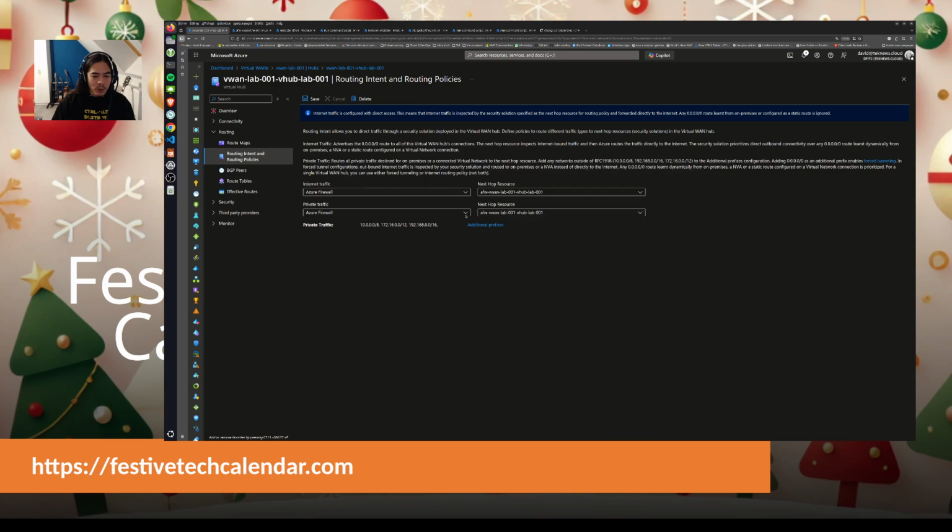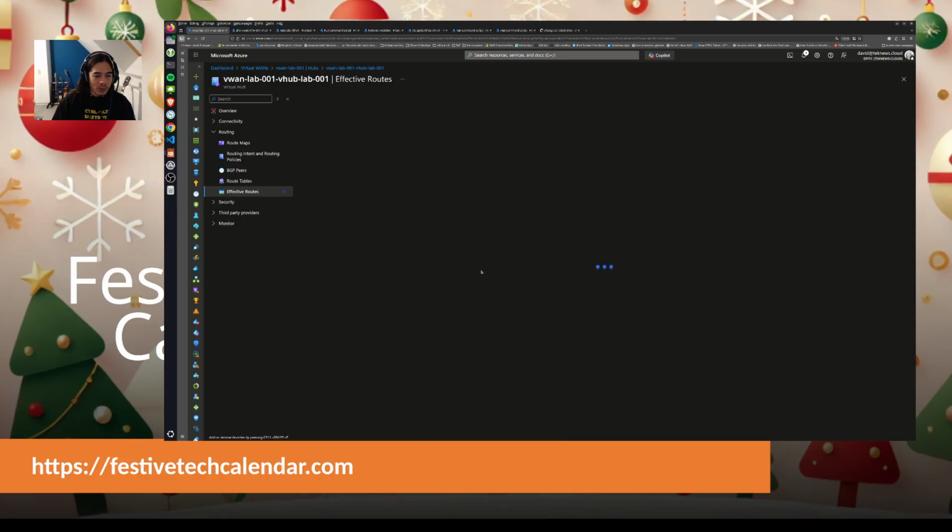I cannot specify additional prefixes for the private traffic, but with this routing intent, it means that I keep the default route table, but I have a routing intent and routing policy that I use to route specific traffic, specific destination ranges, to the firewall. That means that if I go to the effective routes, I will not see something similar to what I had earlier, but I will normally see a few additional things. So let's wait for it to refresh.